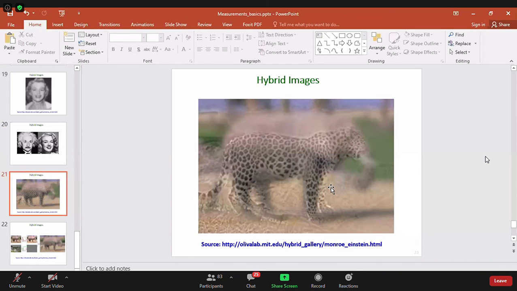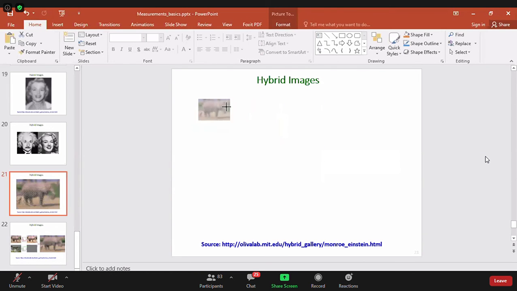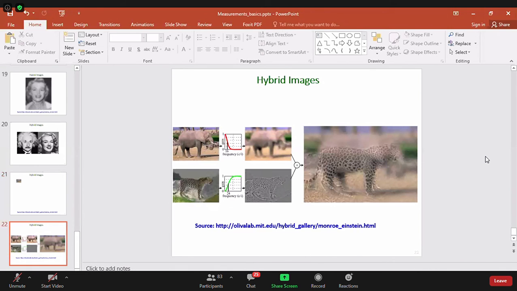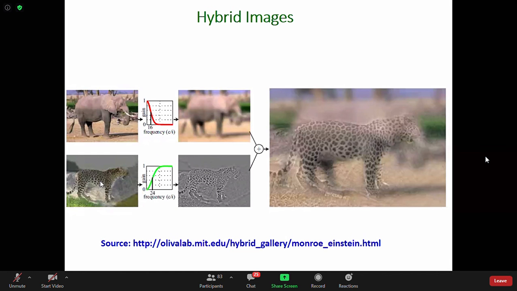This is the image of a tiger plus elephant, but as it is larger, it is more like a leopard or tiger. If I shrink it, make it smaller, then you can see it is just like an elephant. So two images, one is the elephant, another is the leopard. The low frequency component means, on an average, the image that is taken, that is this one, and this is the finer details, finer spots and other things. If they are merged, you can have this type of image.